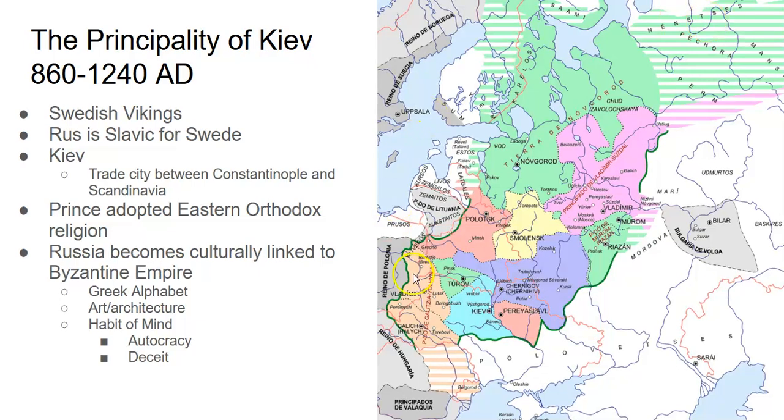So the Kievan Rus here, or also known as the Principality of Kiev, is very important because what we're going to see is this is a link between the Byzantine Empire, Kiev, to Scandinavia up here, but we're also going to see it's going to serve as this link between the Byzantine Empire, the Principality of Kiev, and then all of these other principalities across modern day Russia.